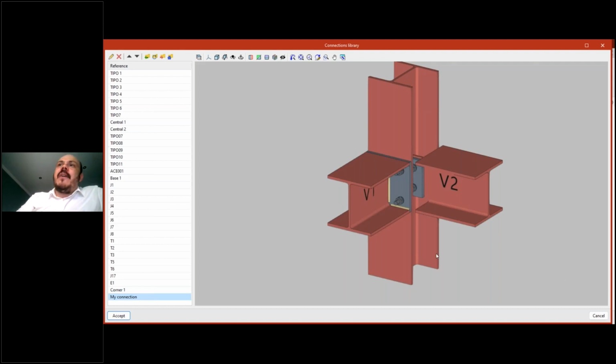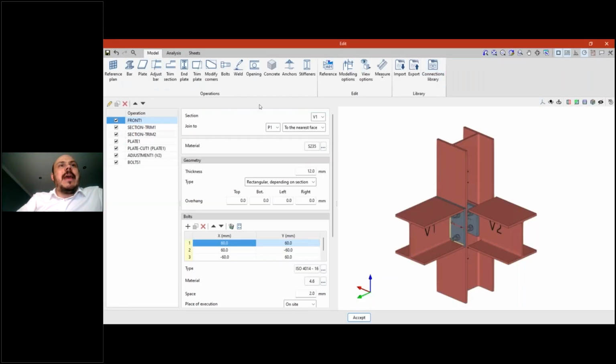The idea is, if I have a similar node in another part of my structure, then I will just open this 3D space to model the connection, and then import from the library one connection that is similar. Okay, this is the context. All right, this is already done. Maybe it's analyzed. We also have our documents. We maybe must go to another connection.